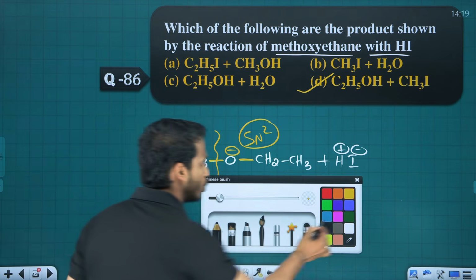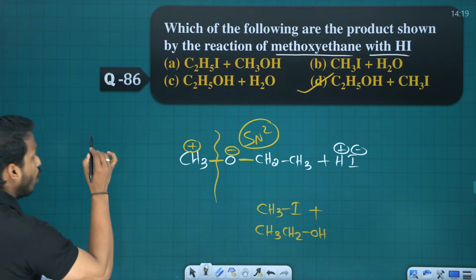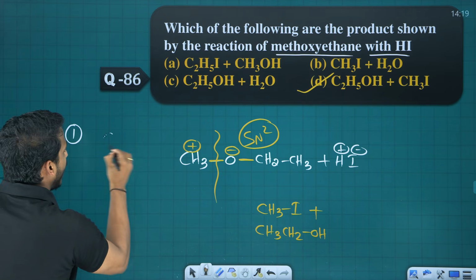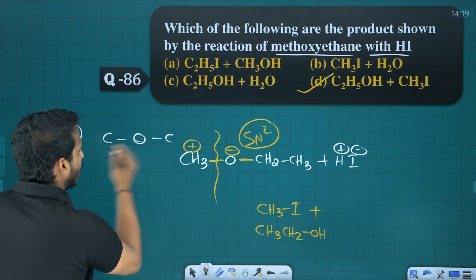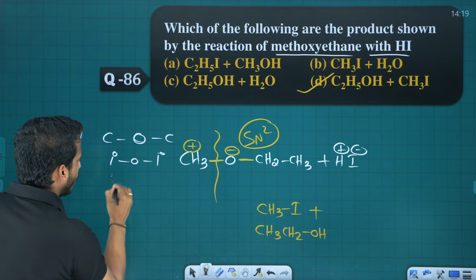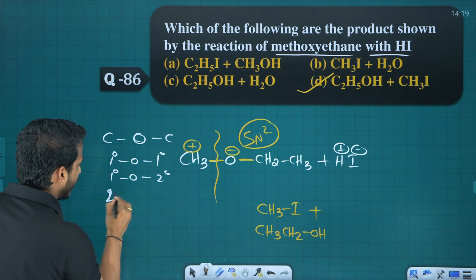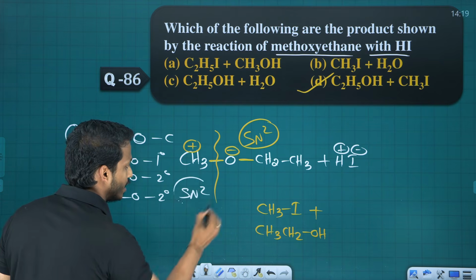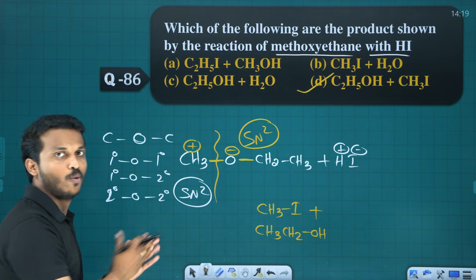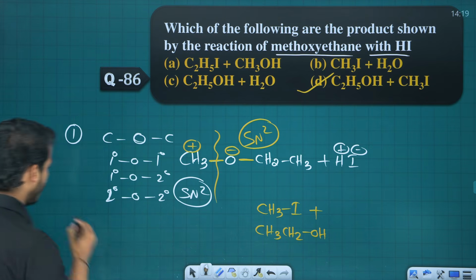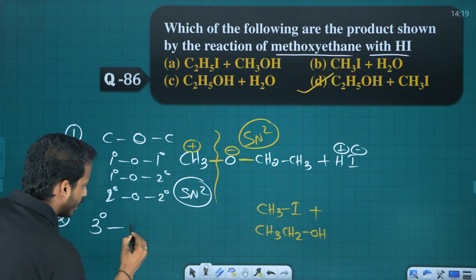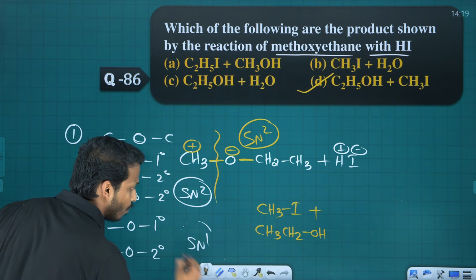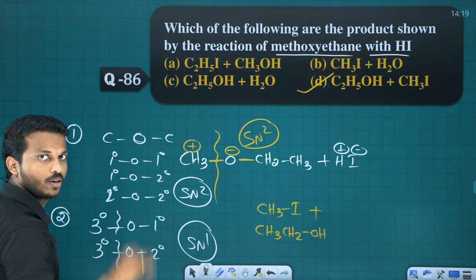So this is the theory. I'll give a short method to all of you immediately on how to break ether. There are three cases, okay? Case number 1. If you have left and right primary, or primary and secondary, or secondary, when this kind of group comes, follow the SN2 mechanism and break the less crowded C-O bond. Second condition, where you have a tertiary with the primary, or tertiary with the secondary, it follows the SN1 mechanism. Break the tertiary part always.